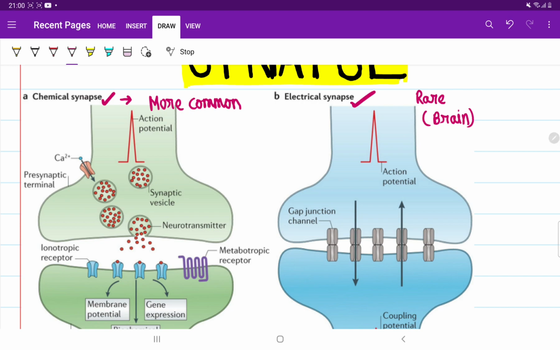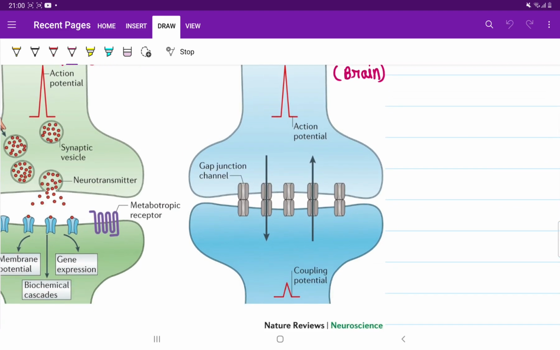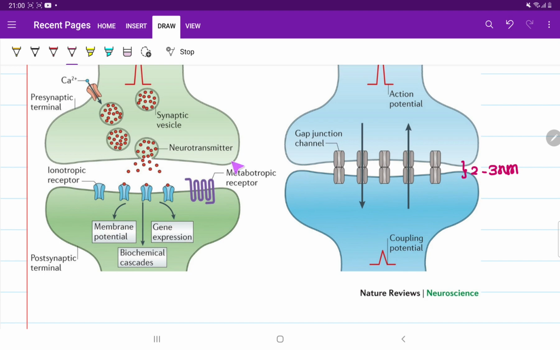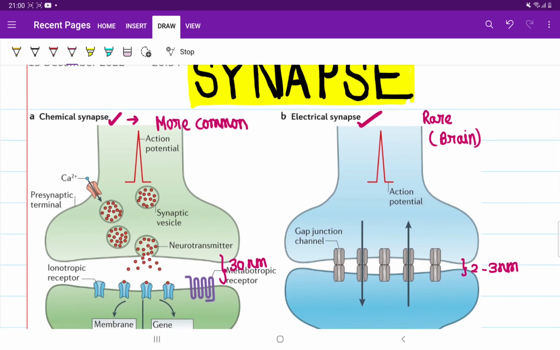In the electrical synapse, between two neurons, the synaptic cleft space is very small. The space will be like 2 to 3 nanometers. The synaptic cleft space will be very small, 2 to 3 nanometers. But if you see the chemical synapse, it will be nearly 30 to 40 nanometers of synaptic cleft space present between the two neurons. Fine. So it's very clear that in the chemical synapse, the synaptic cleft is larger.